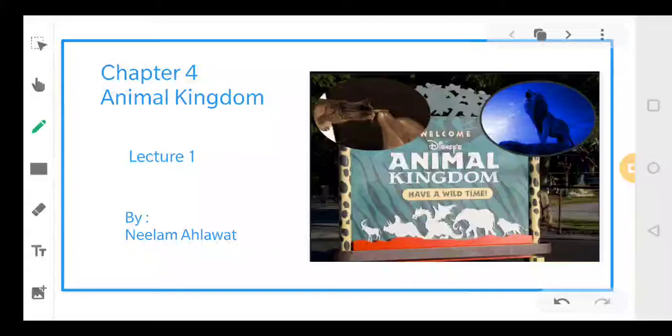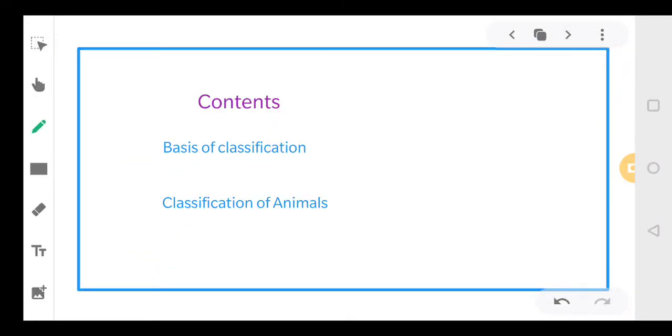Today we will start with a new chapter which is called Animal Kingdom, and this is your chapter number 4. Now, in this particular chapter, dear students, we'll be talking about two things. First is the basis of classification. Second is the classification of animals. Means what are the different classes, groups in which the animals have been classified.